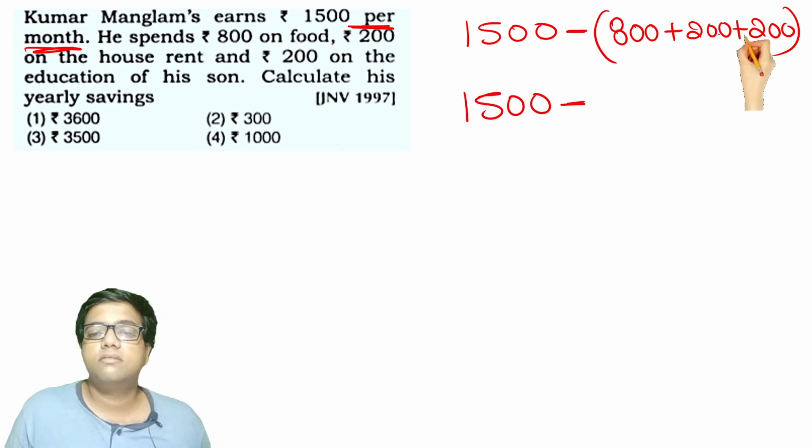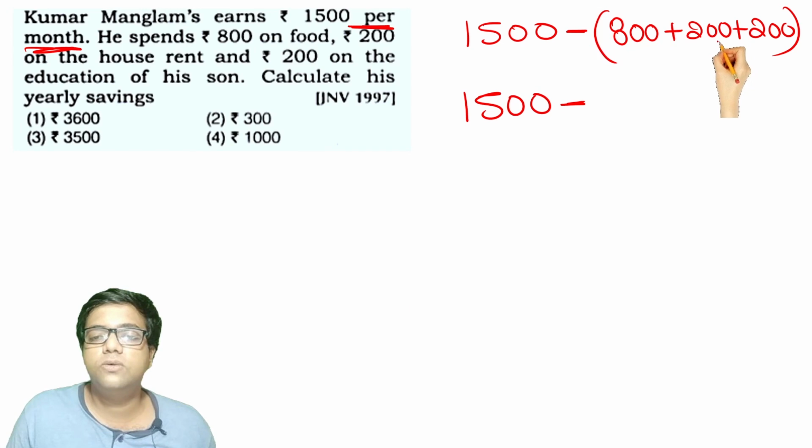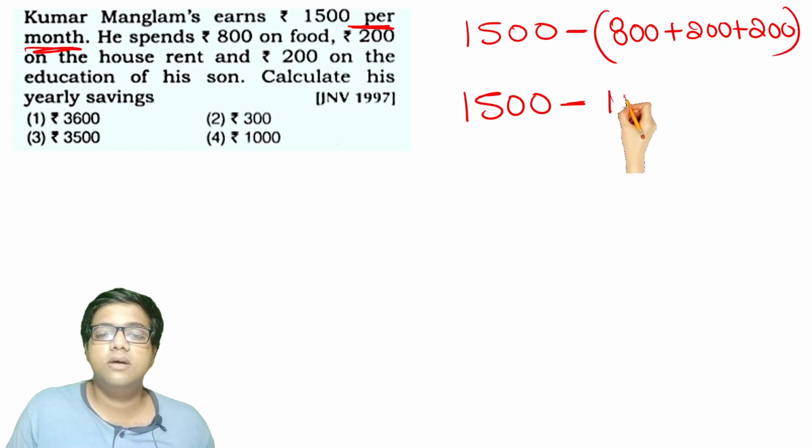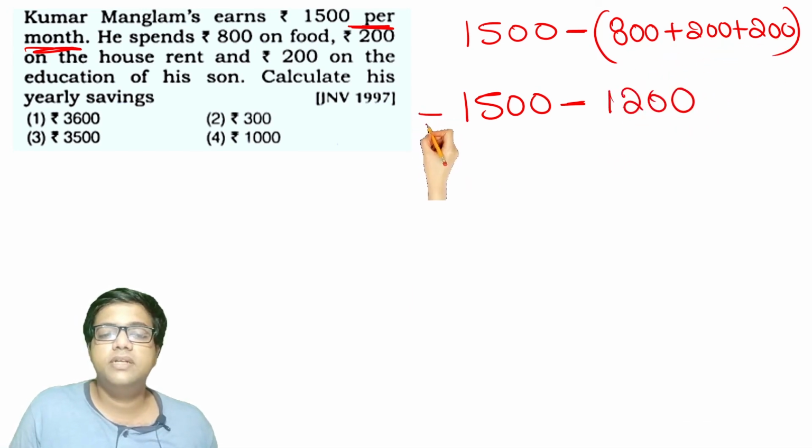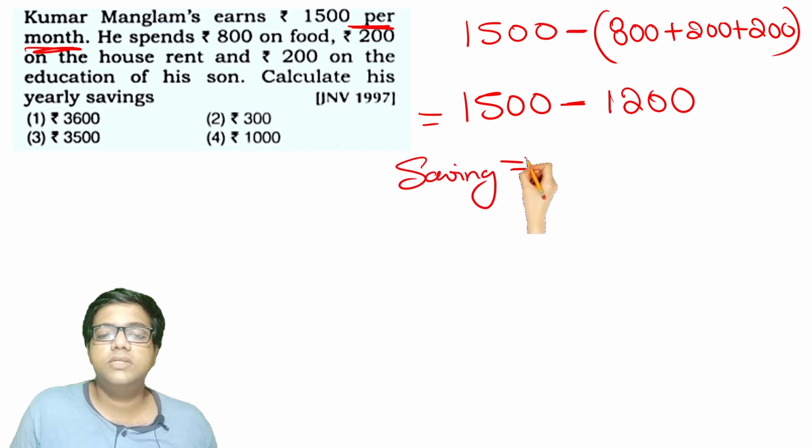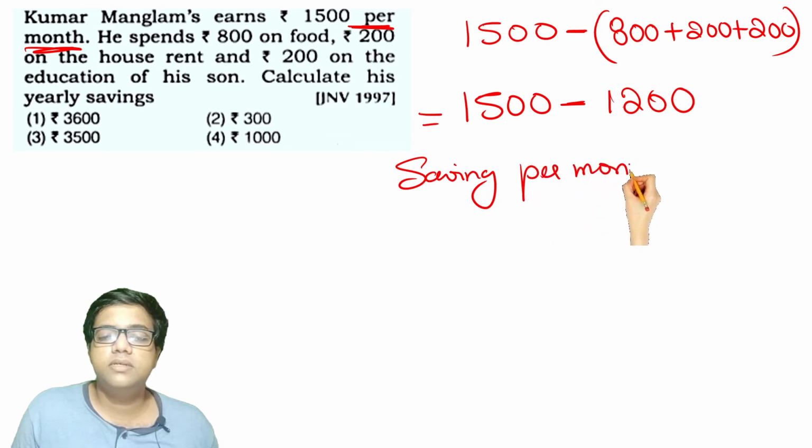Okay, so let's do the math. 800 plus 200 is 1000, 1000 plus 200 is 1200. So 1500 minus 1200 will give you savings per month, which is equal to 300 rupees.